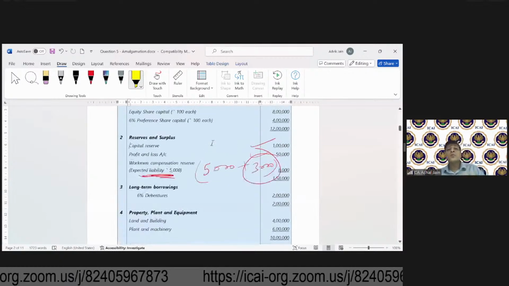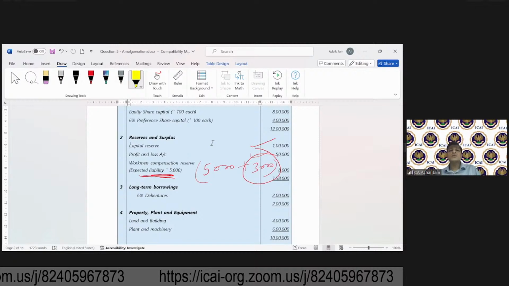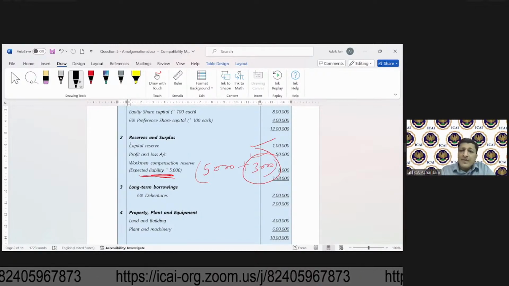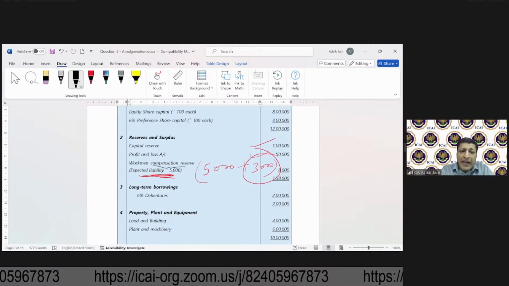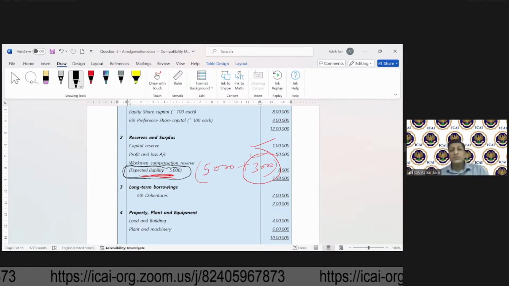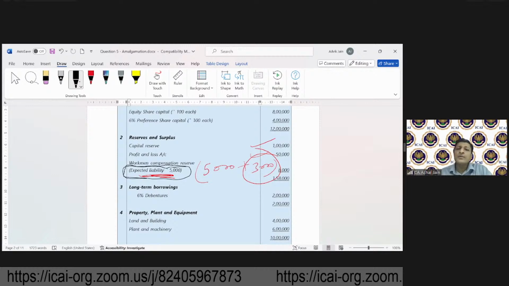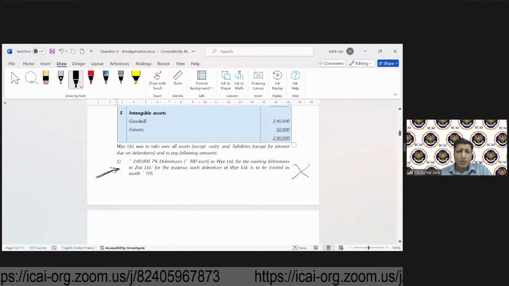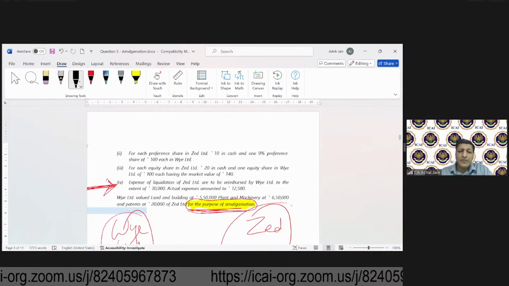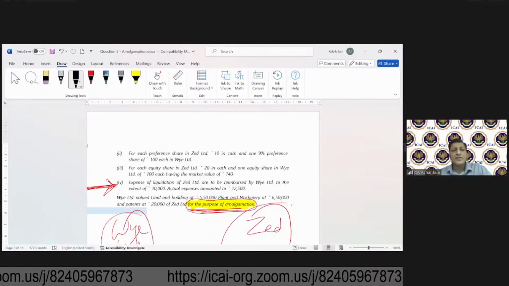And one more point was that the reserves included an element of liability as well, which we had taken to liability that day. That was about settlement of preference shareholders, equity shareholders, and there were some expenses related to liquidation also.